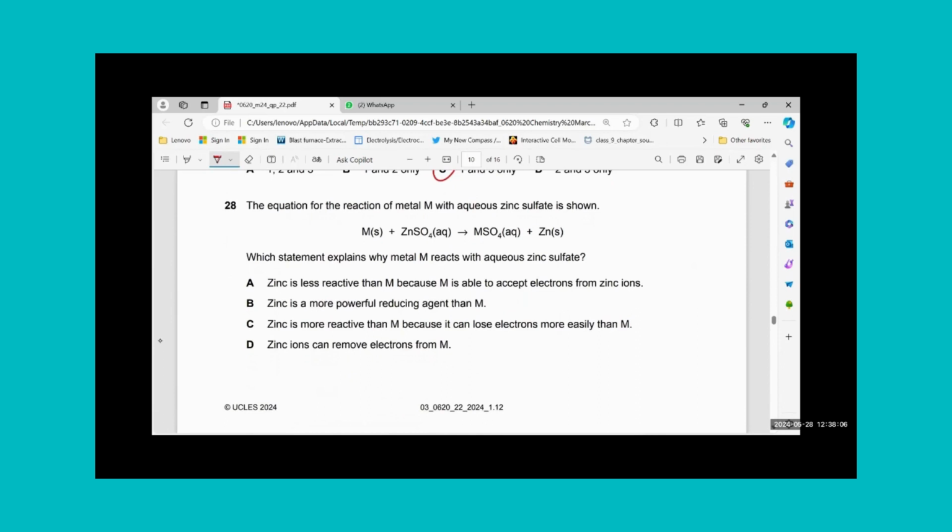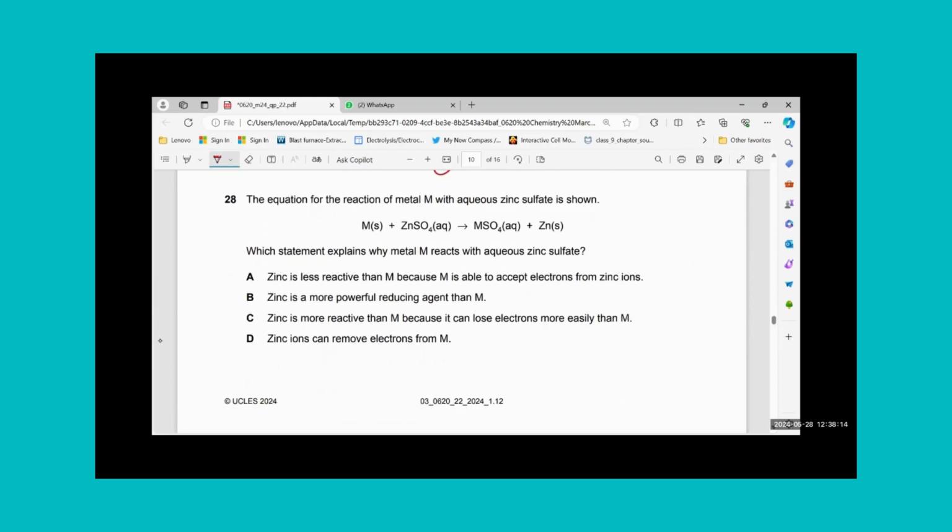The equation for the reaction of metal M with aqueous zinc sulfate is shown. Which statement explains why metal M reacts with aqueous zinc sulfate? If M is reacting, M must be more reactive than zinc. That is why it has displaced it. I have just assumed that. Let's see what the statements say.